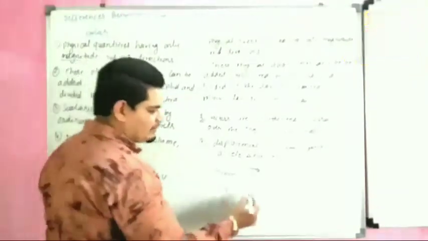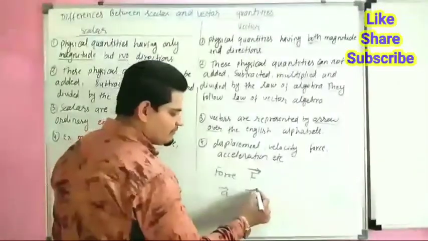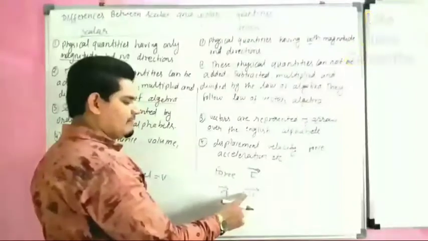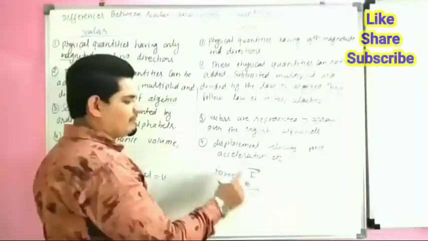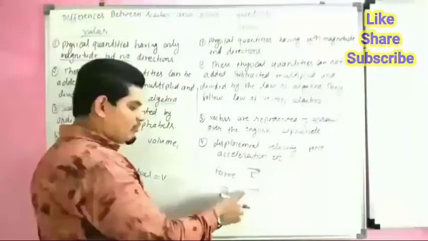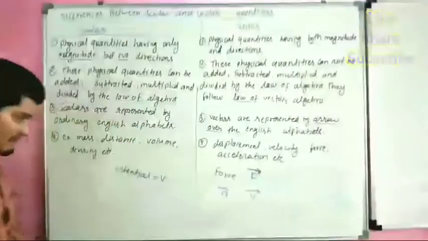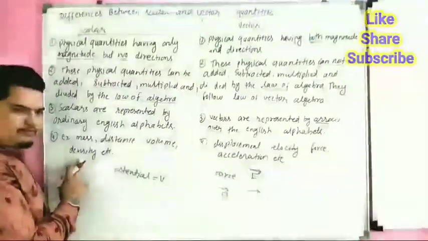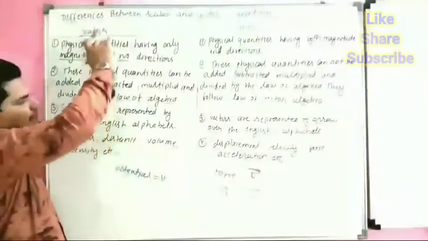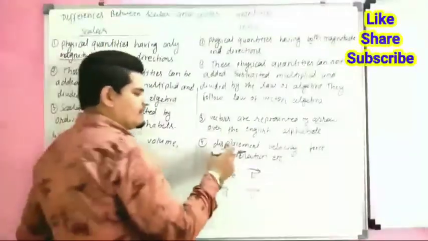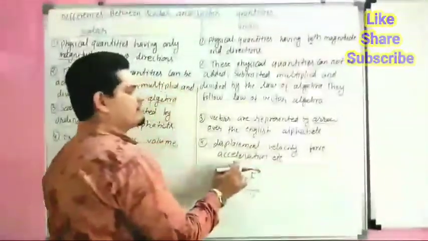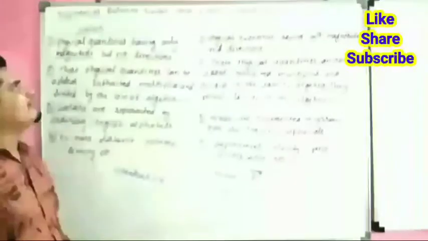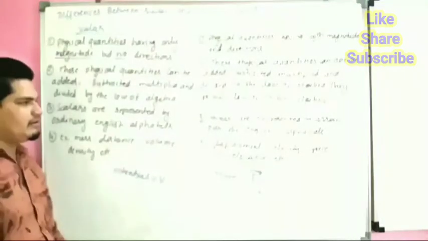If we represent velocity, we have to write v with an arrow, because velocity is a vector quantity. So a vector is represented by an arrow over the English alphabet. Examples of scalar quantities: mass, distance, volume, density. Displacement, velocity, force, acceleration are examples of vectors. So the difference between scalar and vector is an important topic.